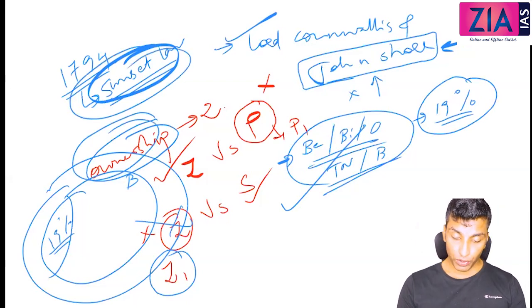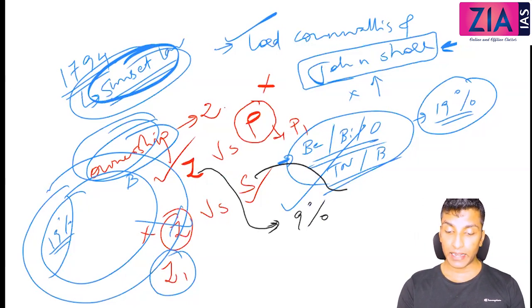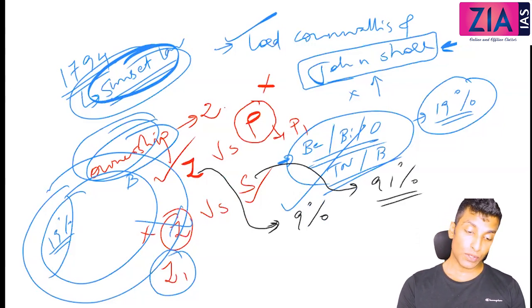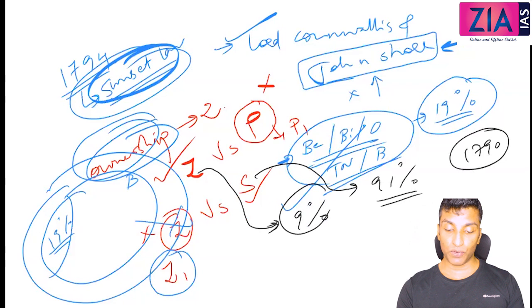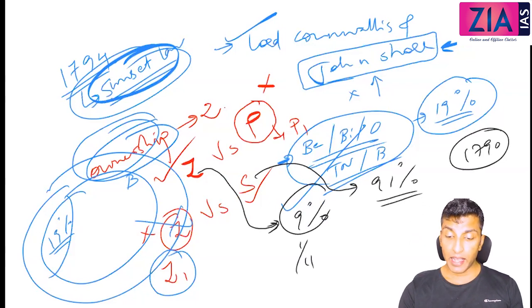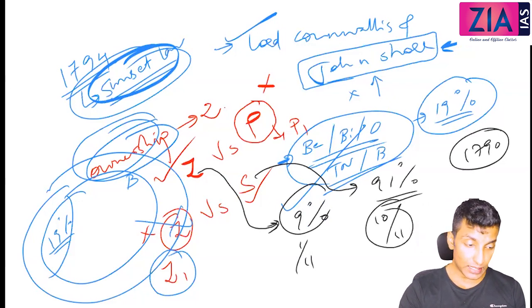Before, I told you Zamindars used to get a lot of power, but now police reform is there, police officials were there. Now why are the Zamindars working? Zamindars will get a commission. Zamindars will get 9% of the collected amount, so the state will get 91% of the collected amount. What is to be collected is fixed on the basis of 1790. Out of which 9%, that means 1 out of 11 for the Zamindar and 10 out of 11 for the state, which is also fixed. So this is what the setup is all about.